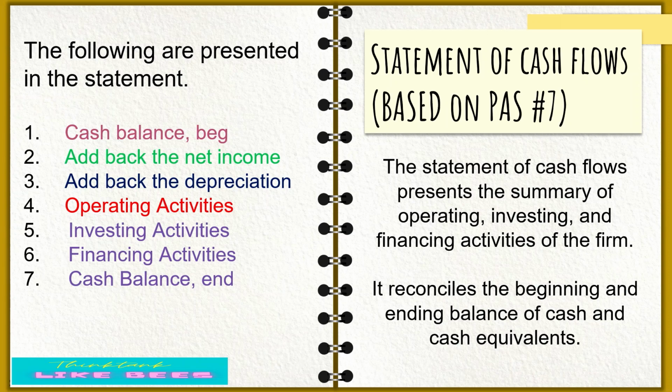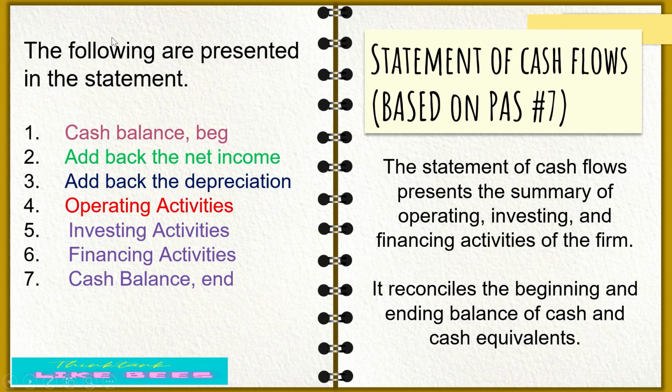Also add back the depreciation that you encountered. Then we need to add back the operating expenses. We need to add back or deduct investing activities. We need to add back or deduct financing activities. And then we end up with the cash balance at the end of the year.